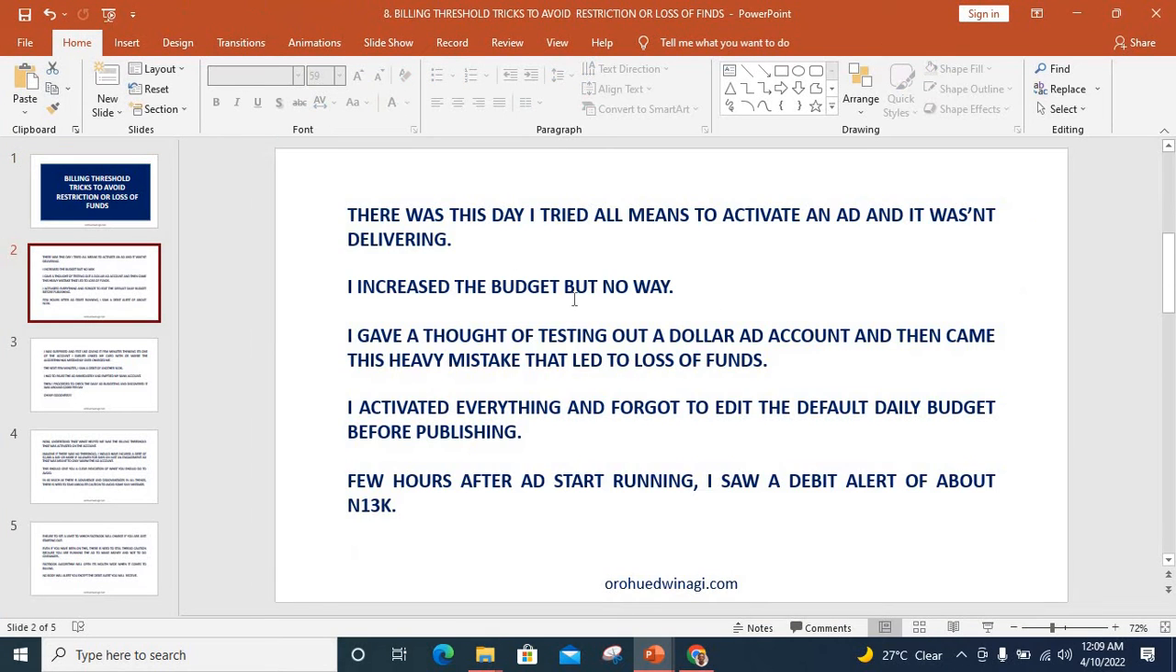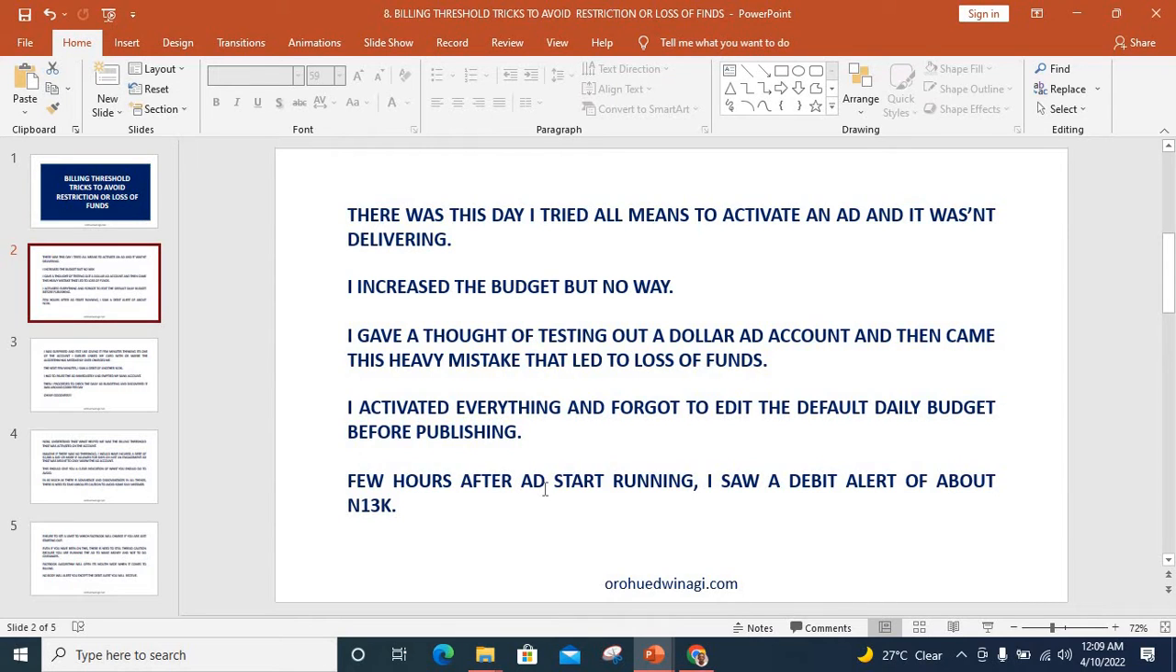There was this day I tried all means to activate an ad and it wasn't delivering. What I did was I increased the budget, but no way. I gave a thought of testing out a dollar ad account, and then came this heavy mistake that led to loss of funds. I activated everything and forgot to edit the default daily budget before publishing.